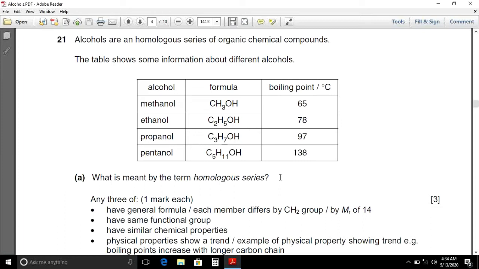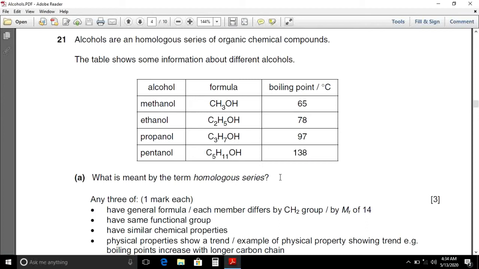Ethanol, its formula is C2H5OH while its boiling point is 78 degrees Celsius. Propanol, its molecular formula is C3H7OH while its boiling point is 97 degrees Celsius. Pentanol, it contains 5 carbon atoms having molecular formula C5H11OH while its boiling point is 138 degrees Celsius.